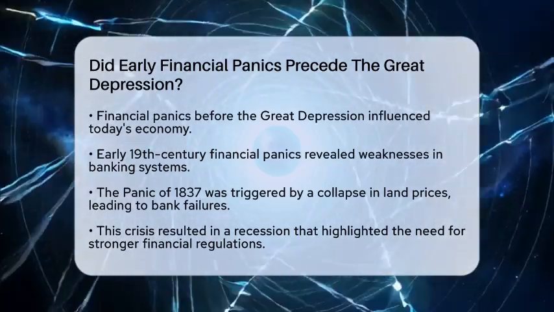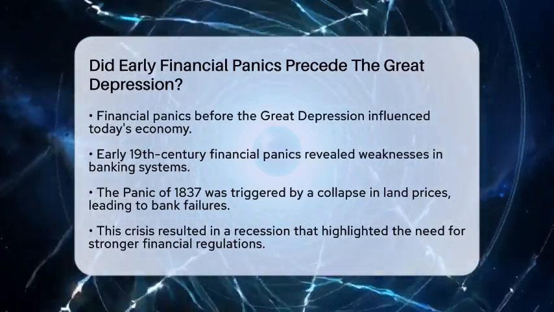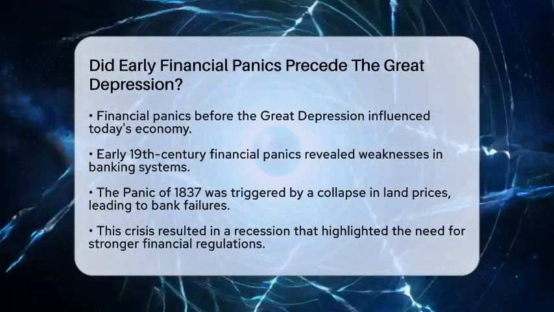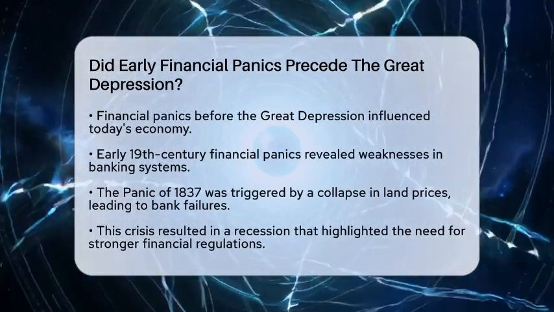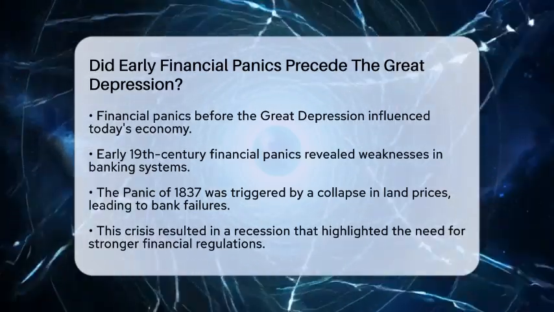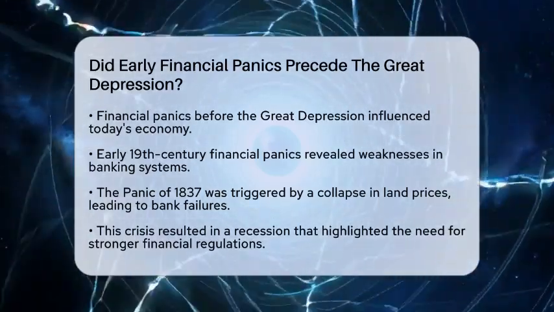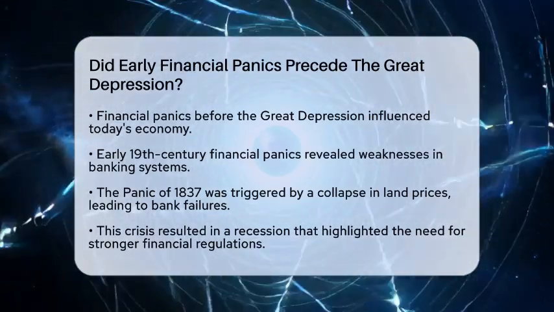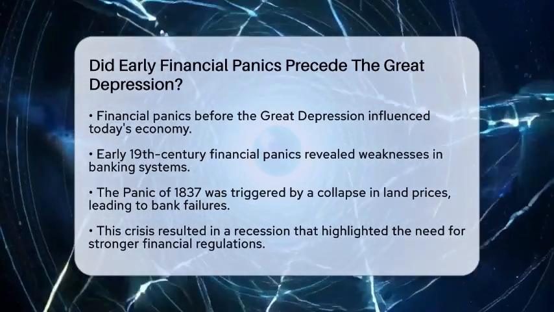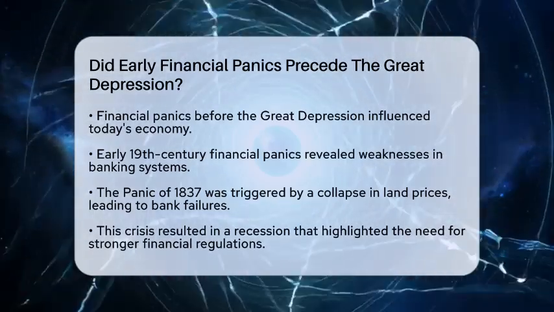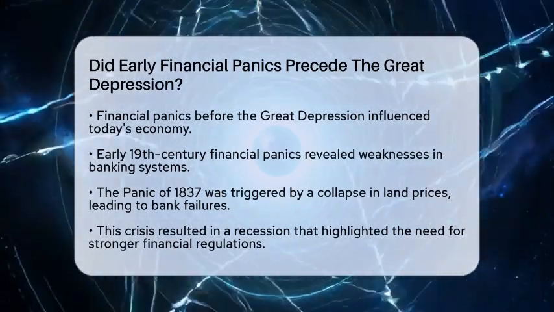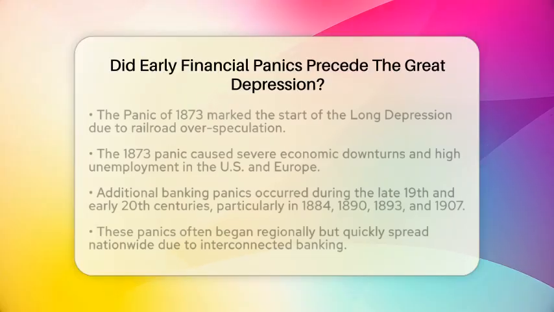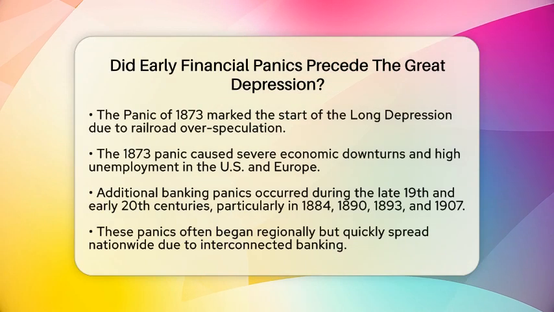Starting in the early 19th century, the United States faced multiple financial panics. One of the first was the Panic of 1837. This crisis was triggered by a collapse in land prices and led to widespread bank failures. The aftermath was a deep recession that highlighted the fragility of the banking system and the urgent need for stronger financial regulations. Fast forward to the Panic of 1873, often referred to as the beginning of the Long Depression.